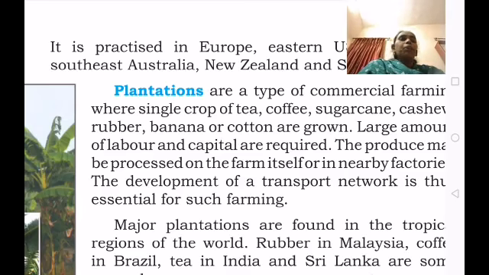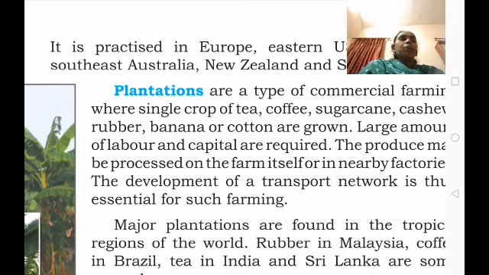Here we can see that sugarcane is grown. Plantation is commercial farming that brings economic development, and they get more money. A single crop is grown, such as tea or coffee, and in our area sugarcane, cashew, rubber, banana or cotton.